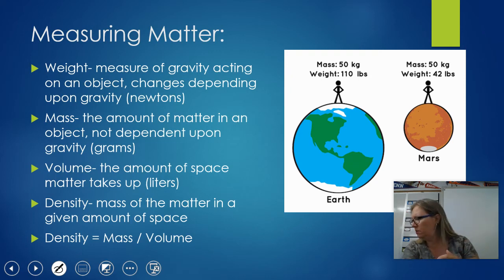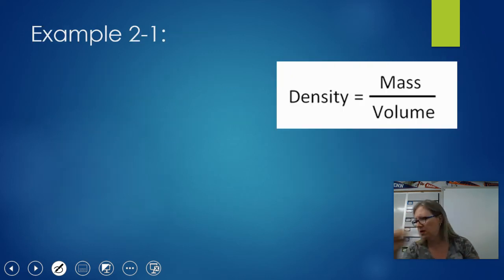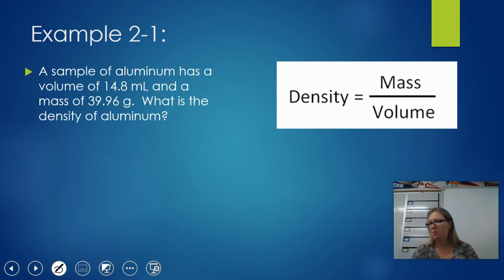So I want you to turn to page 29 in your books right now, and let's look at example 2-1 together, okay? And that problem says that you have a sample of aluminum. This is aluminum. It's not as heavy as the brass, but it is heavier. It's denser than the wood. Anyway, a sample of aluminum has a volume of 14.8 milliliters and a mass of 39.96 grams. What is the density of aluminum?